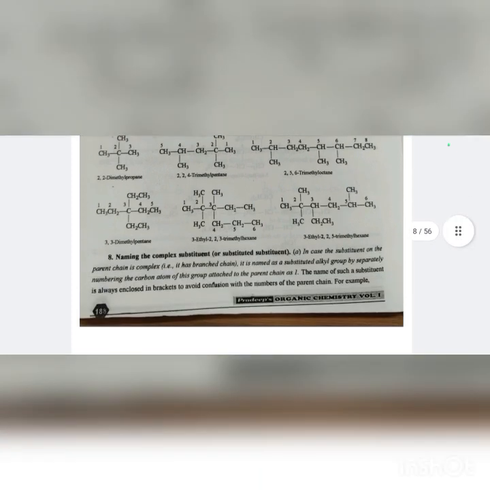Next is naming the same substituent at different positions. When the same substituent occurs more than once on the parent chain at different positions, the locant of each substituent is separated by commas, and suitable numerical prefixes such as di, tri, tetra, etc. are attached to the name of the substituent. However, the prefixes di, tri, etc. are not considered while deciding the alphabetical order of the alkyl groups. 2,2-dimethylpropane, 2,2,4-trimethylpentane, 2,5,6-trimethyloctane, etc. are examples of this.